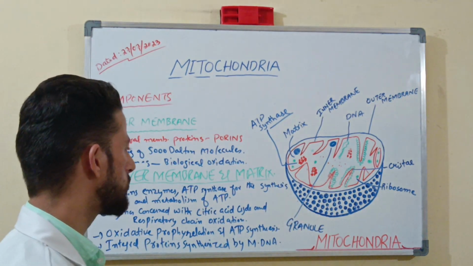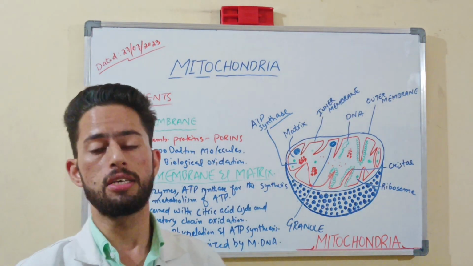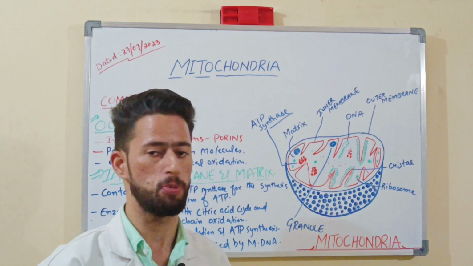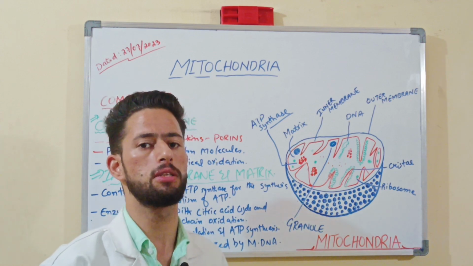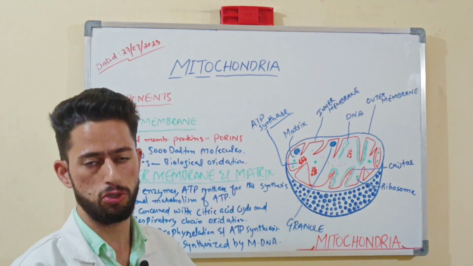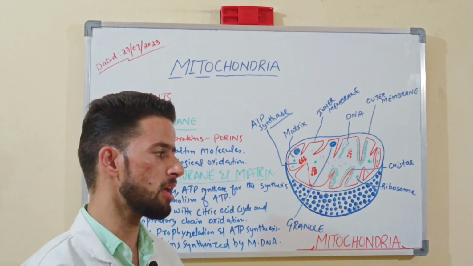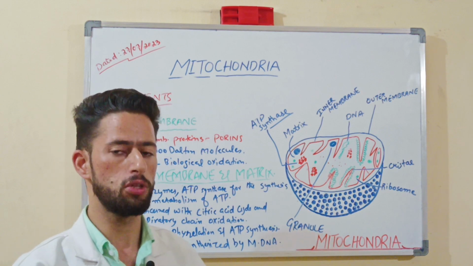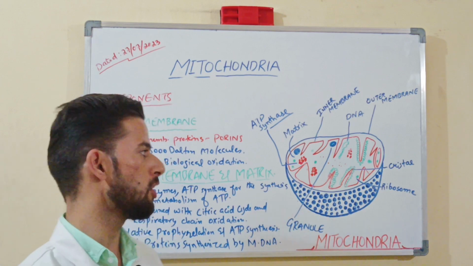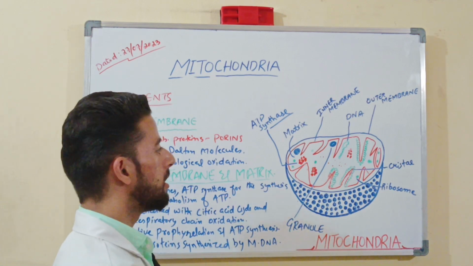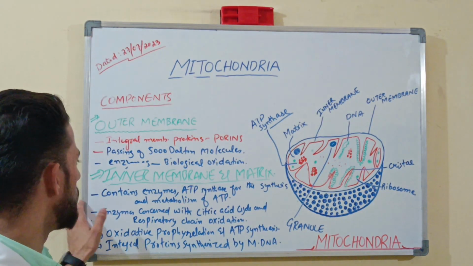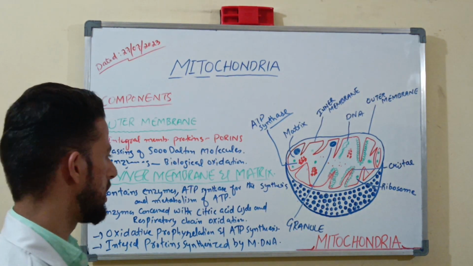Which mainly help in the synthesis and formation of the ATP molecule, the adenosine triphosphate molecule, because we need 38 ATP molecules, mainly so that our body can work normally. Because the cells need energy so that they can perform their functioning properly. DNA formation, DNA synthesis. These are all the functions which will be helped by the mitochondria.